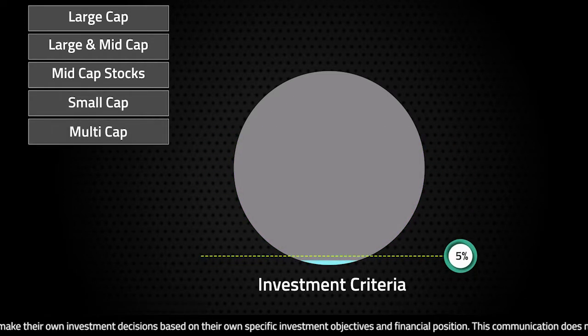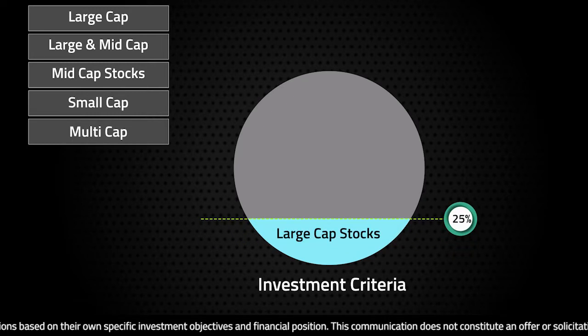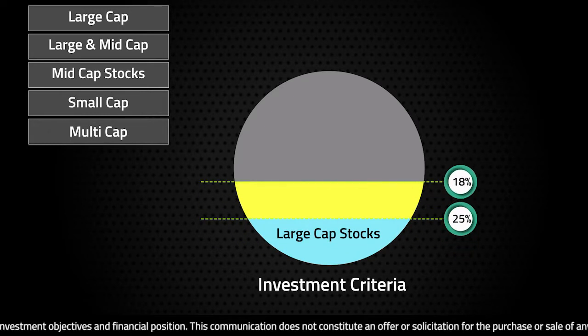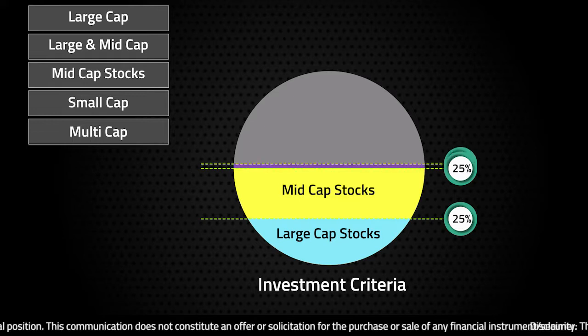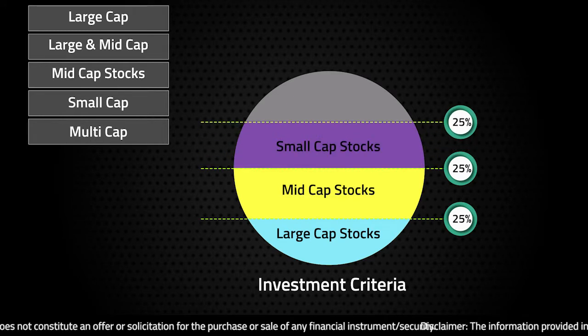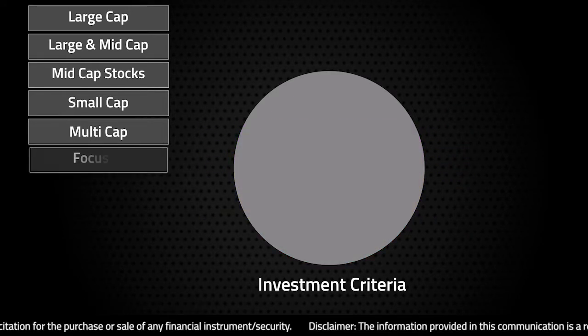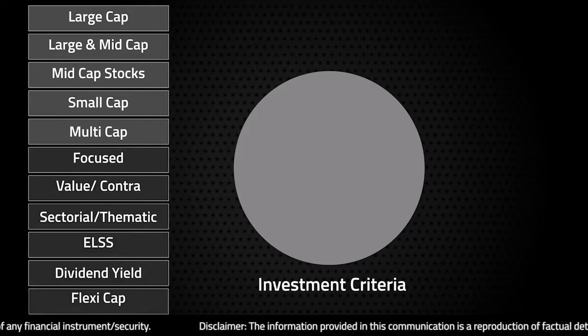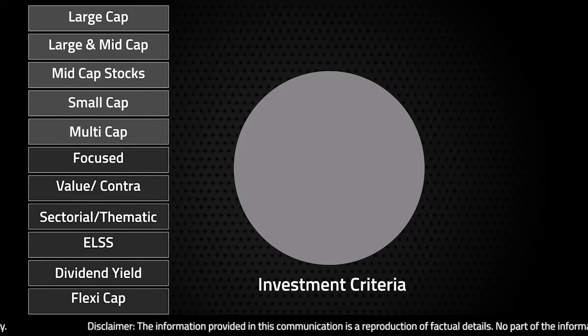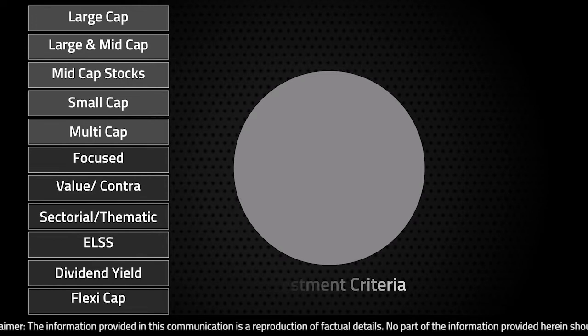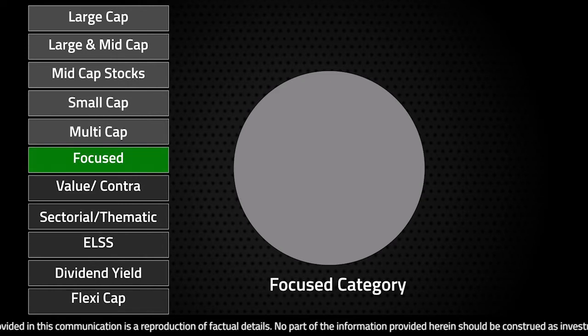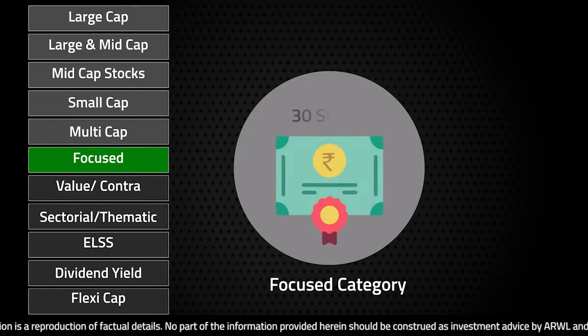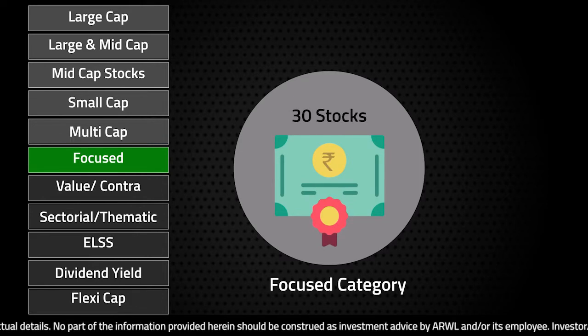For a multi cap fund, 25% of the money has to go to large cap, 25% of the money has to go to mid cap, and 25% of the money has to go to small cap. The other 6 categories have no restrictions on the market cap allocation for each of these categories. However, for a focus fund, one restriction is that the maximum number of stocks has to be 30.